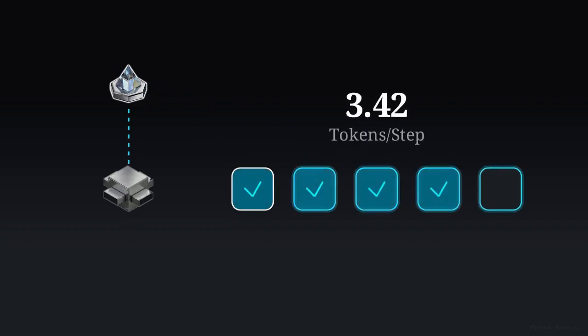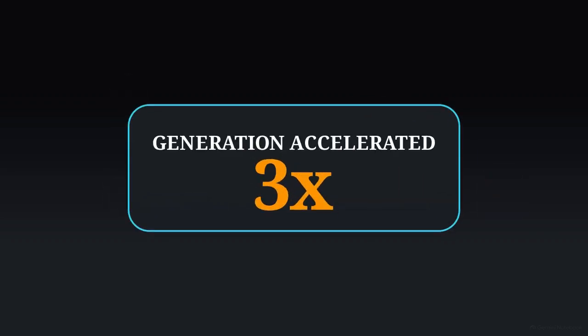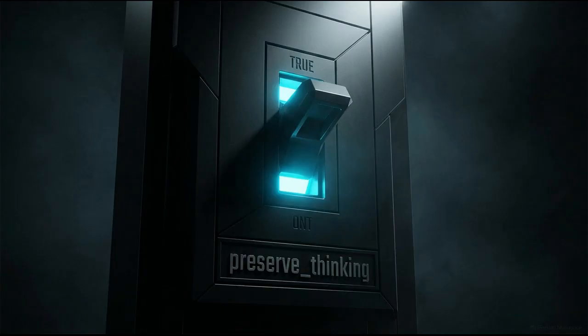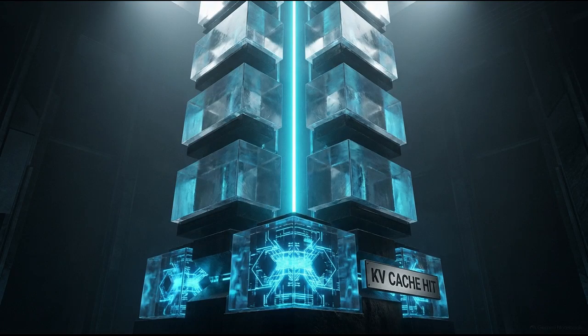This results in an average acceptance of 4.07 tokens per step, speeding up the generation process by a factor of 3. During long horizon tasks, the model can use a preserved thinking mode. By retaining reasoning traces in its context, it avoids repeating complex logic and increases the efficiency of the KV cache.